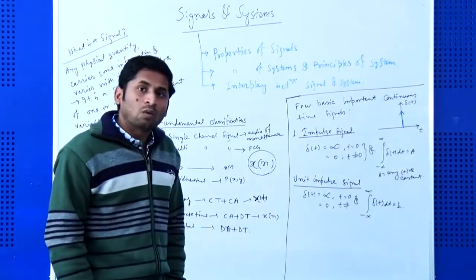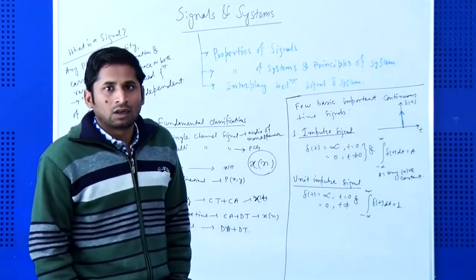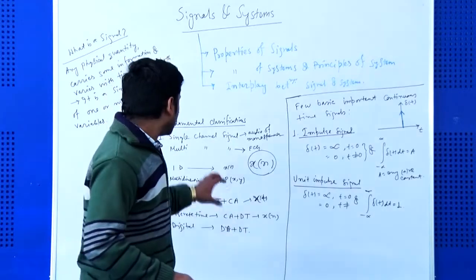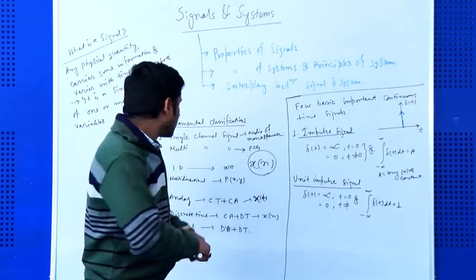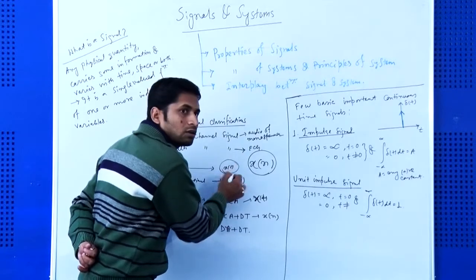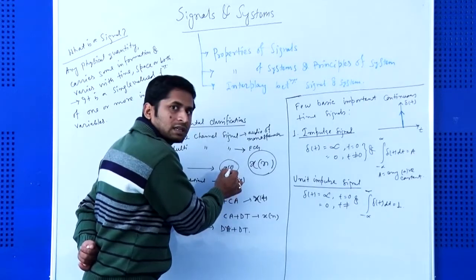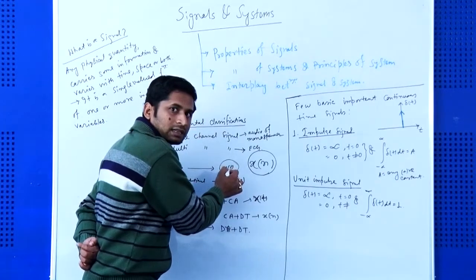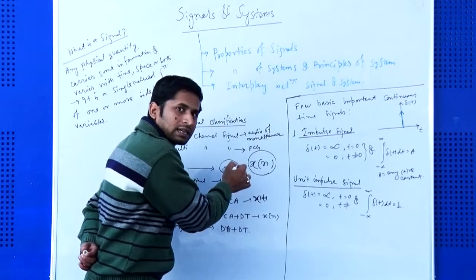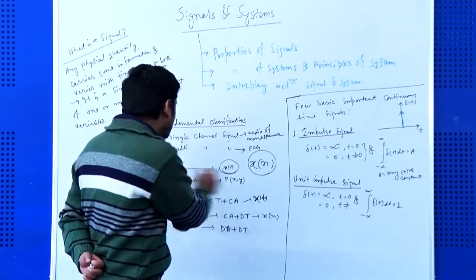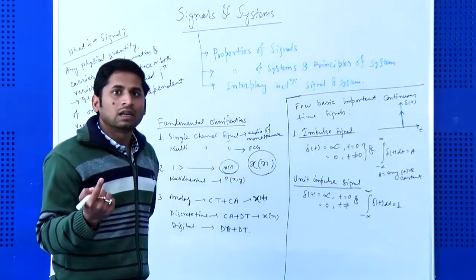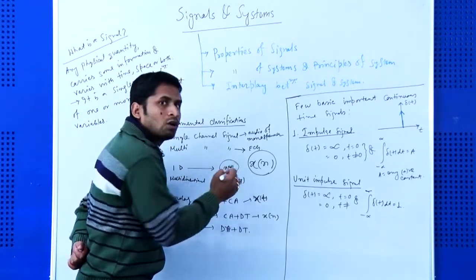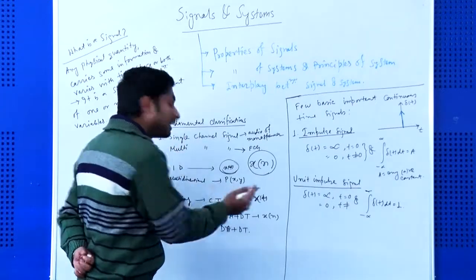Next one is one dimensional and multi dimensional signal. In case of a one dimensional signal, we generally express it as x(t), where t is the independent variable and the signal depends on t. So this is a one dimensional signal, with one independent variable t, and the signal is dependent on that one variable.